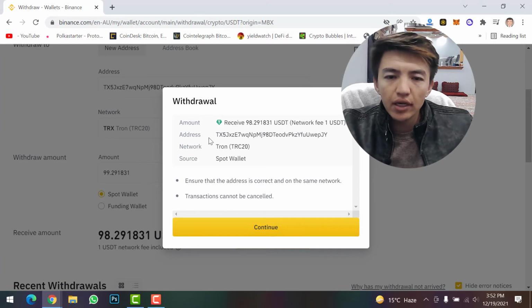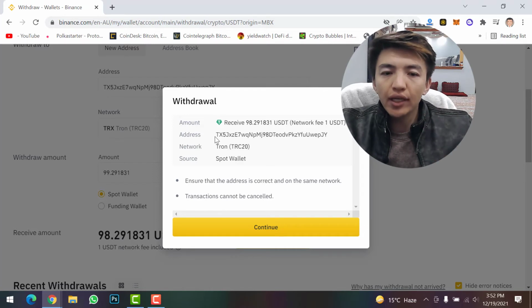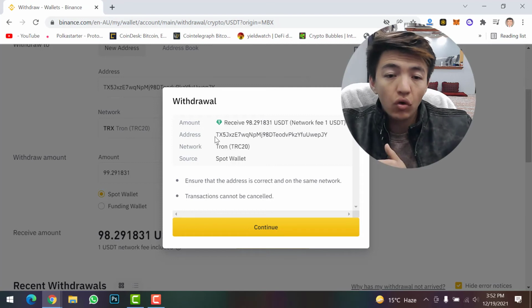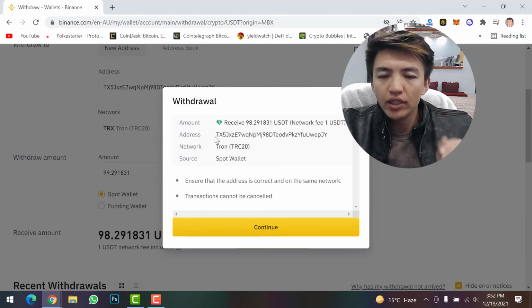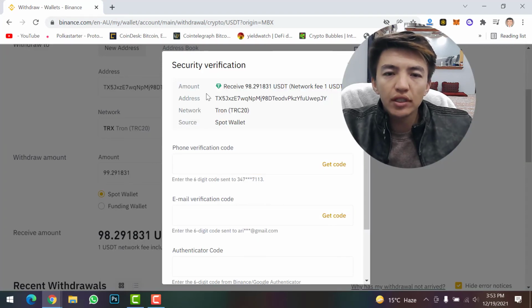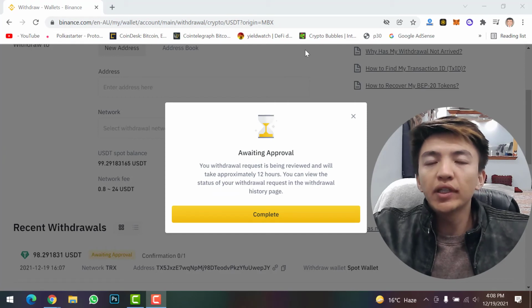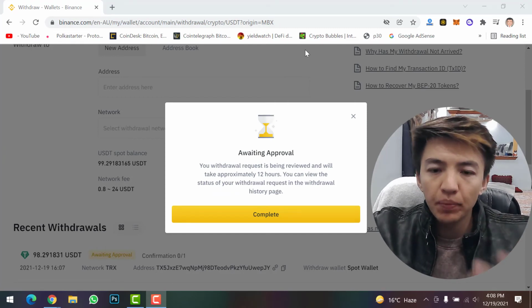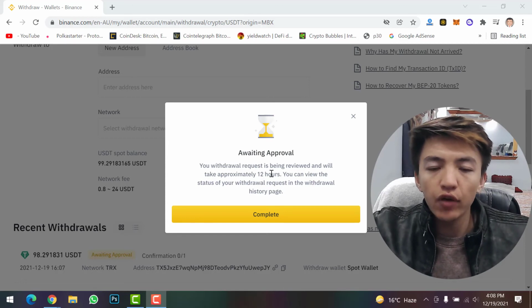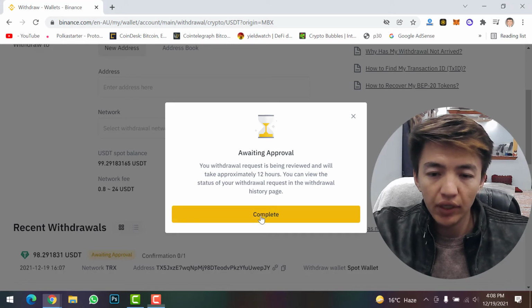Now check all the details, your address. Make sure to just check your address, because if your address is wrong, your USDT will go to a wrong wallet address. Then click continue. Now just do this security verification. Once you complete the security verification, click on submit button and then awaiting approval. Your withdrawal request is being reviewed and will take approximately 12 hours. You can view the status of your withdrawal request in the withdrawal history page. So simply click on complete.